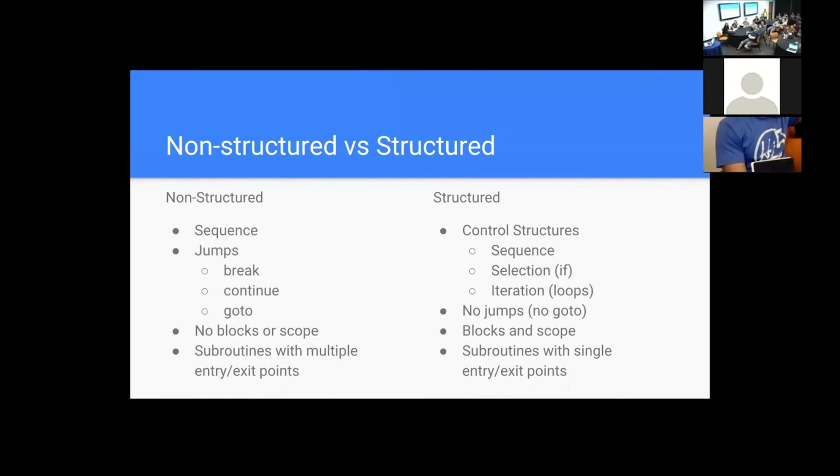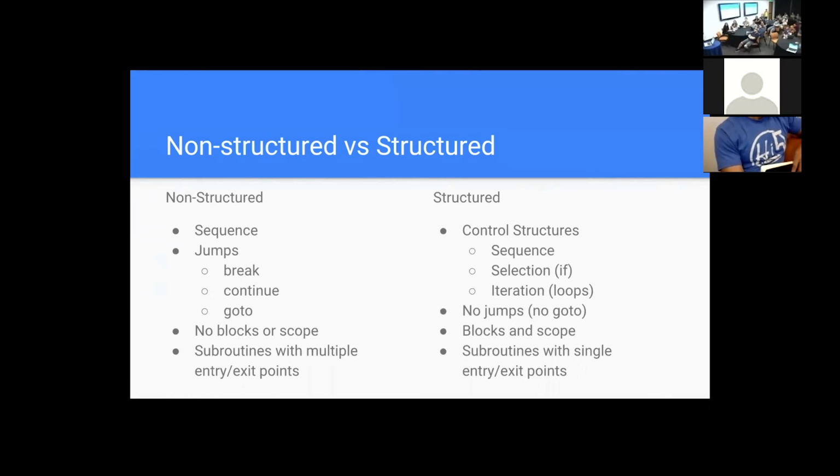You're running the code, and then all of a sudden you have to jump to this section of the code, and then it runs that code, and then it jumps back over to this section, and then it jumps over to here. One of the bad things is it created a bunch of spaghetti code. I don't know if you've heard, but goto is a bad word in programming. You don't want to use goto.